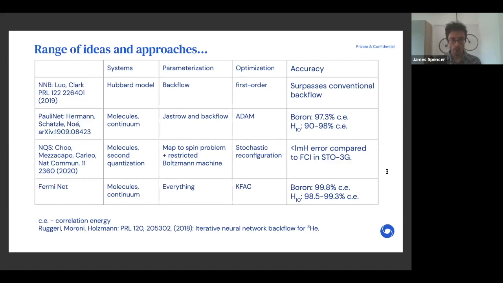It's around 2 Hartree. And finally, our work, we also work on molecules in the continuum. We parameterize basically everything at some computational overhead for sure, and we use an approximate but scalable second order optimization method, KFAC, and we obtain for boron 99.8% of the correlation energy, and over 98.5% of the correlation energy across the H10 binding curve. And I'd just like to highlight a really neat paper from Ruggeri et al., which studied iterative neural network backflows and applied it to the case of triplet helium liquid. Next slide, please.